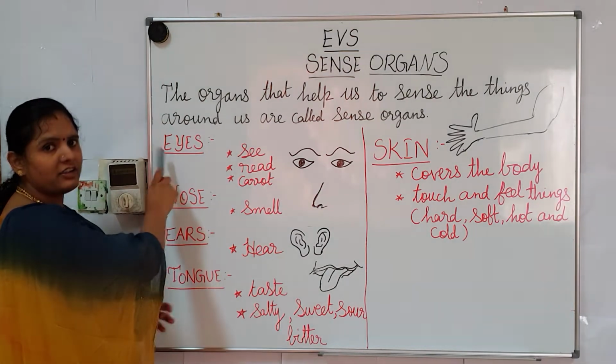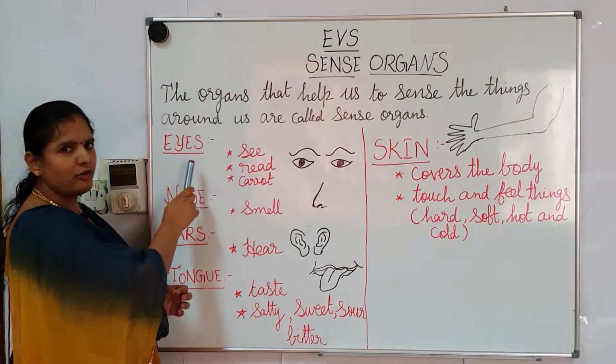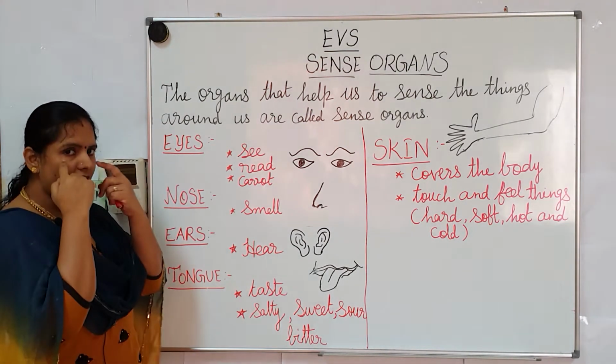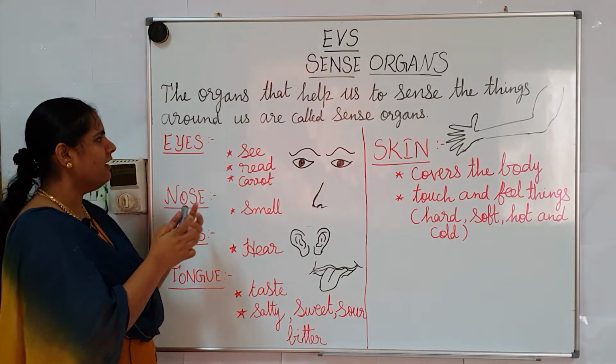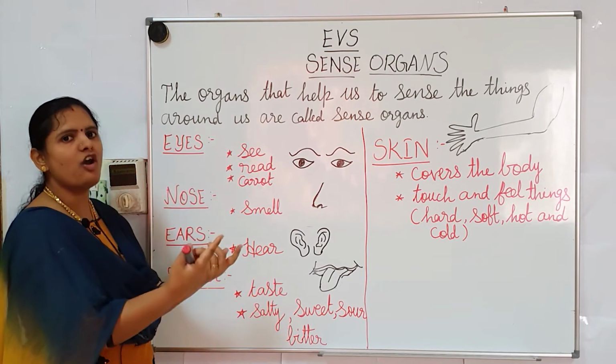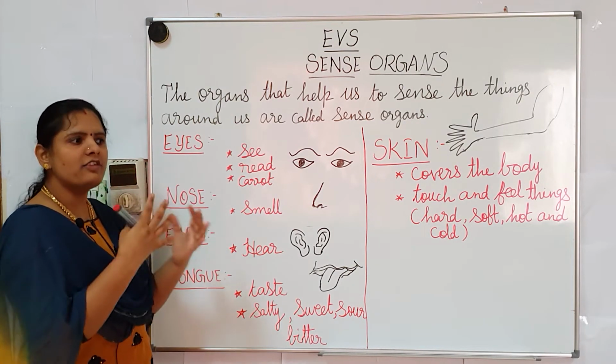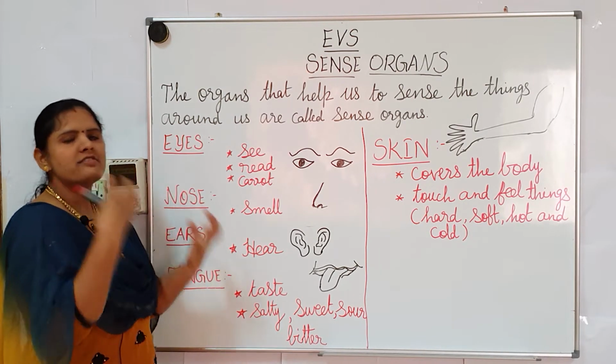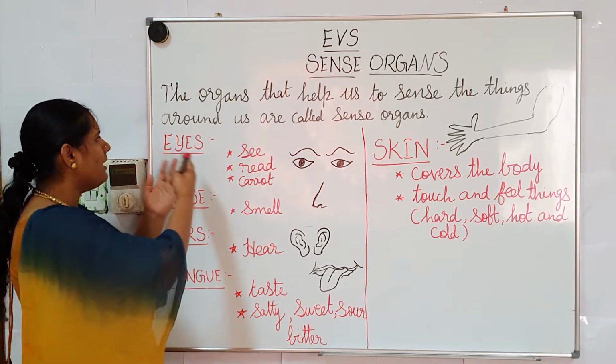The first sense organ is eyes. Children, we have 2 eyes. With the help of eyes, we can see objects. If we want to watch TV, or see any object, we can see that with the help of eyes.